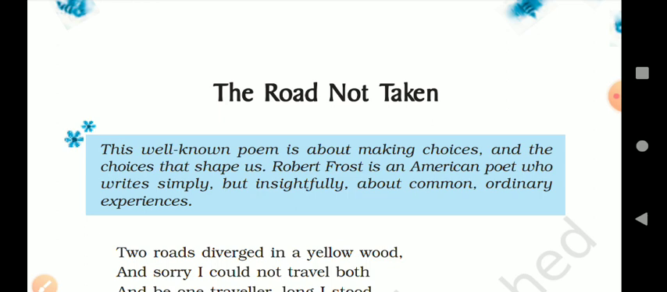And also the important message that the poet wants to give is that the choice that we make has an impact on our future, and if we make a wrong choice we regret it but cannot go back on it. This is just the introduction. I hope you have understood.